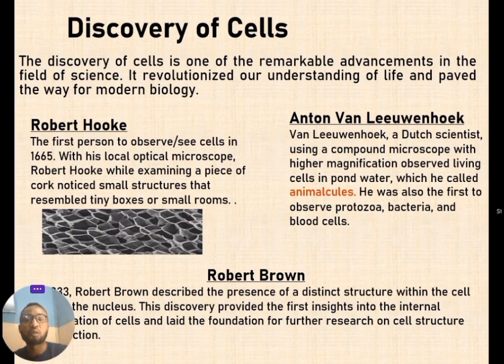Then came Anton van Leeuwenhoek, a Dutch scientist who used a more advanced compound microscope than that of Robert Hooke to observe living cells in stagnant pond water. He observed that these living organisms moved, which is why he termed them animalcules, meaning little animals. Without his lens he couldn't see those organisms, but when he placed the lens over the pond water, he saw little things moving. He was also accredited with being the first to observe protozoa, bacteria, and blood cells.